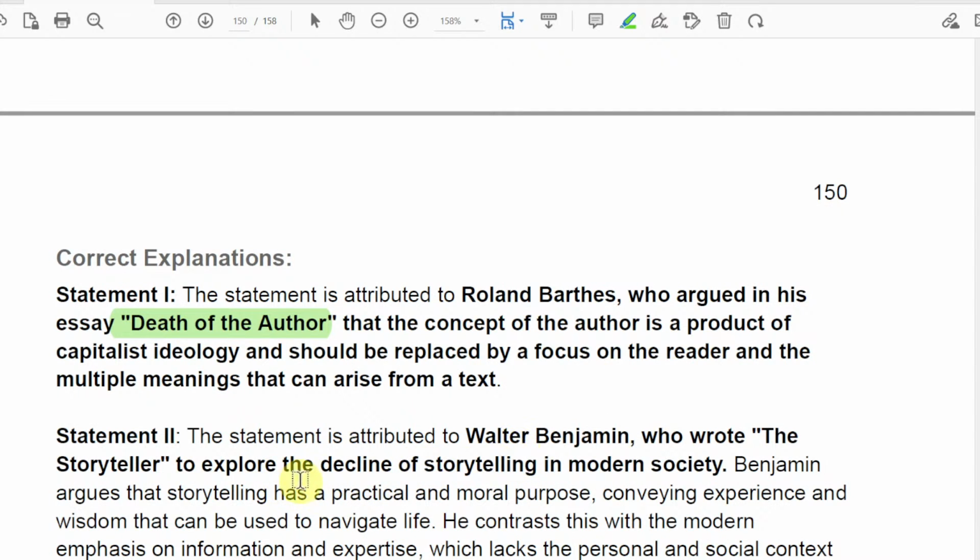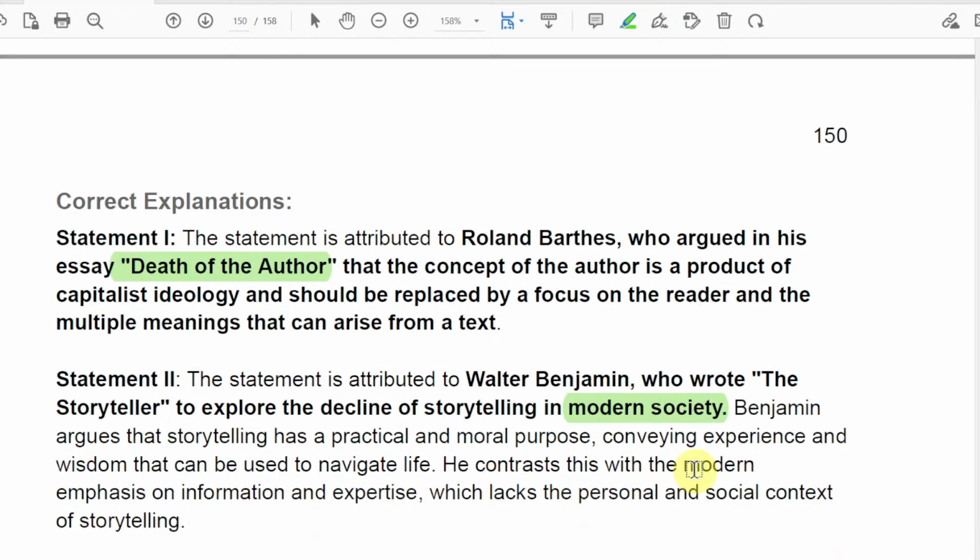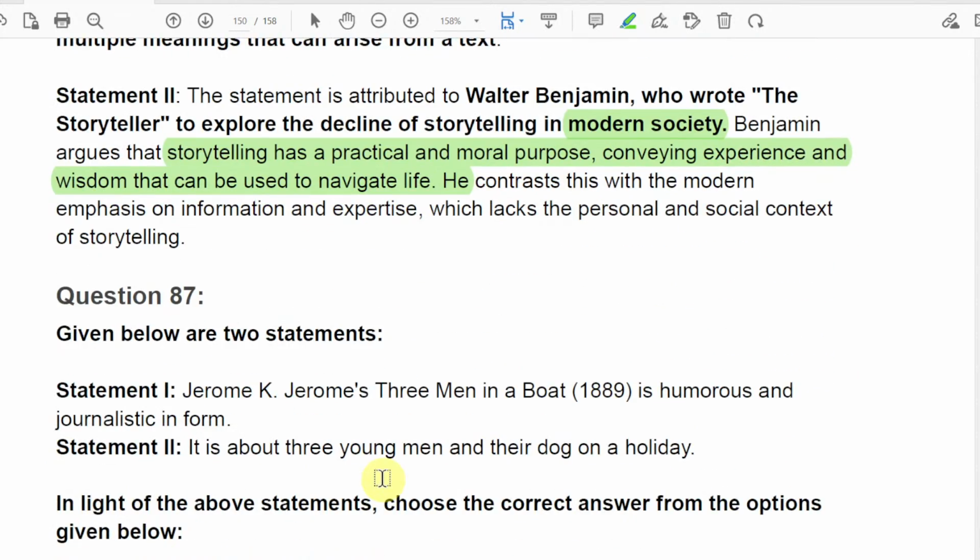And statement second, the statement is attributed to Walter Benjamin, who wrote The Storyteller. It explored the decline of storytelling in modern society. Benjamin argues that storytelling has a practical and moral purpose in conveying experience and wisdom that can be used to navigate life.